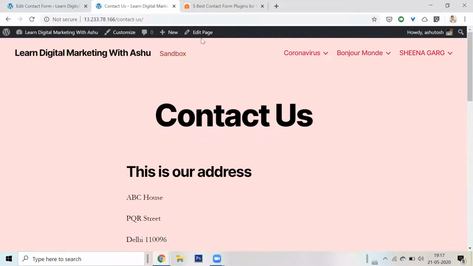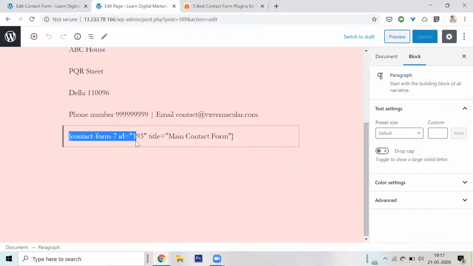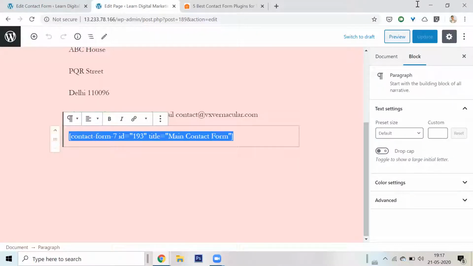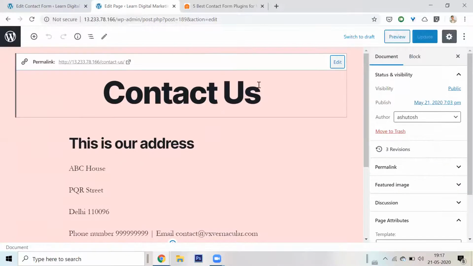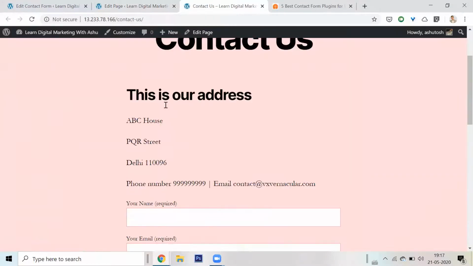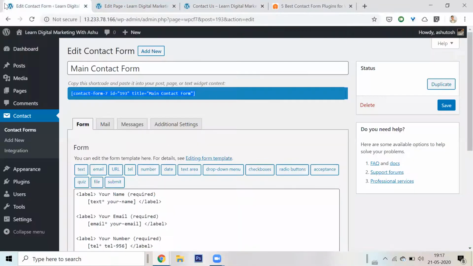So what I did was I went back to my page. I'm clicking on edit page, because I want to edit it. All I did was below this, I pasted this code. Look at this, it's the same code that I pasted. When I pasted this code, there was a connection with that plugin. WordPress understood this, and it created this contact us form section for us, where it picked up the contact form from the plugin and displayed it on the page.